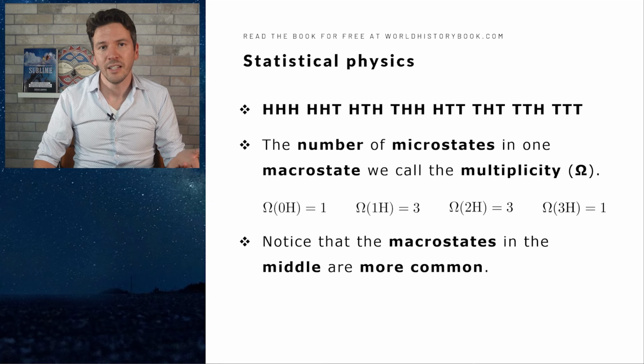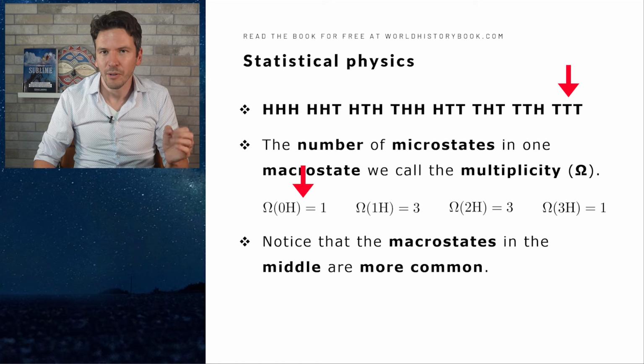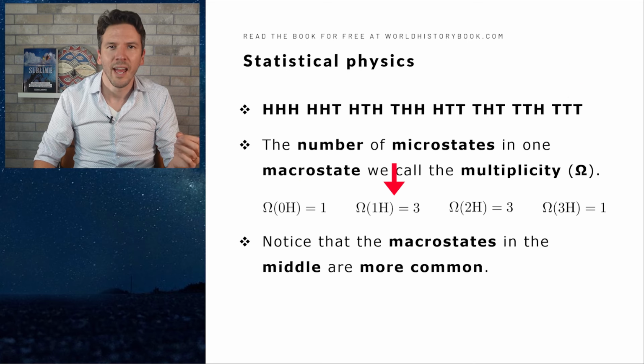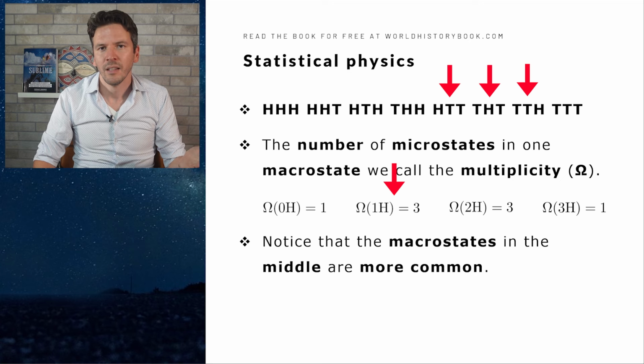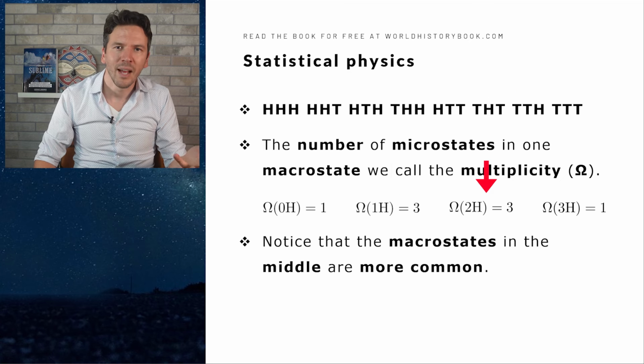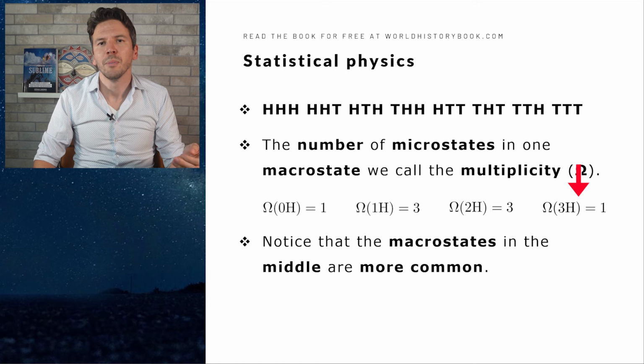Let's apply this for this instance. The multiplicity of 0 heads is 1, because there's only one case with 0 heads, namely TTT. The multiplicity of 1 head is 3, because there are 3 cases with just 1 head. The multiplicity of 2 heads is also 3. And the multiplicity of 3 heads is just 1, that is HHH.